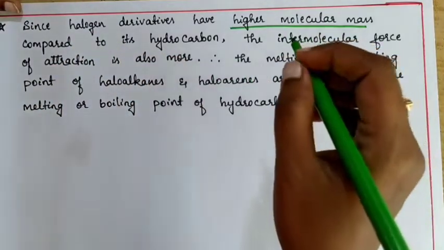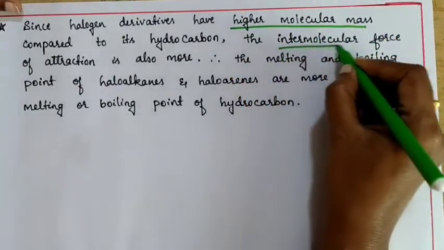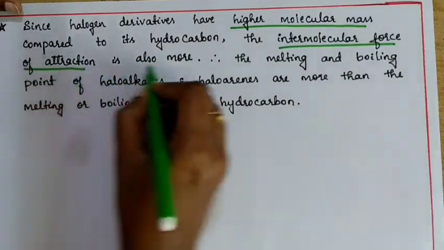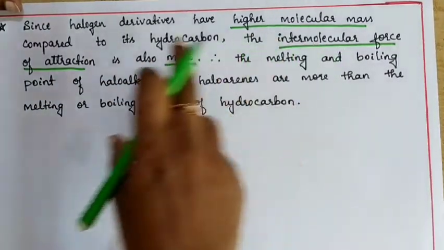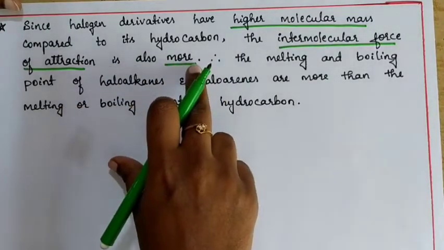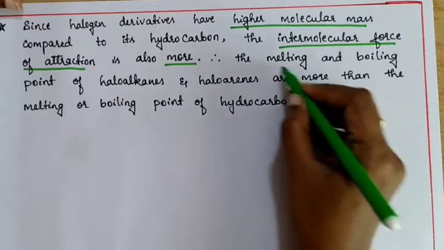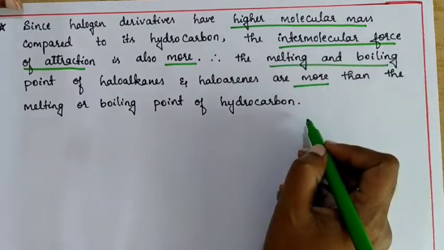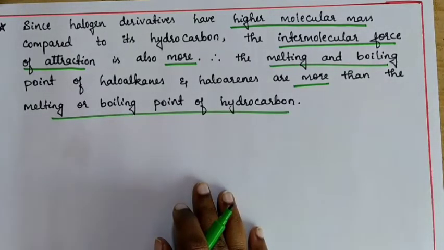Now, since it has higher molecular mass, definitely the intermolecular force of attraction is also going to be more. Since the intermolecular force of attraction is more, the melting and boiling points of haloalkanes and haloarenes are more, compared with the melting and boiling point of hydrocarbon.